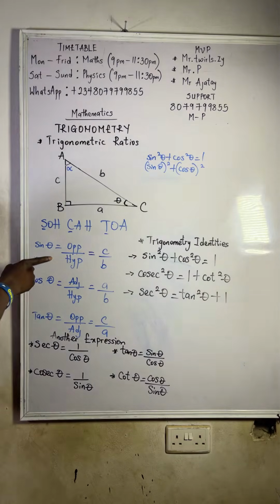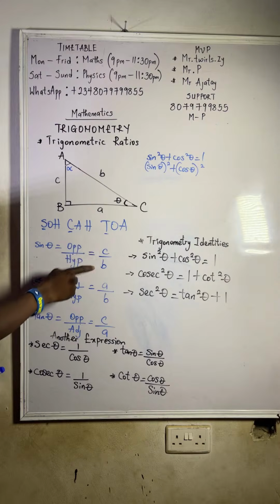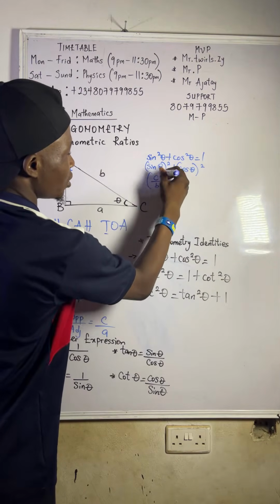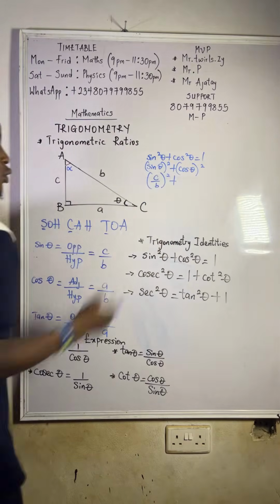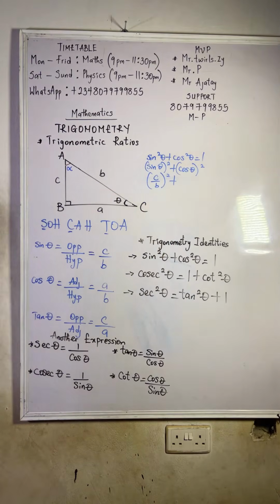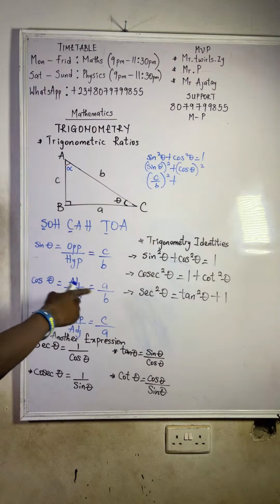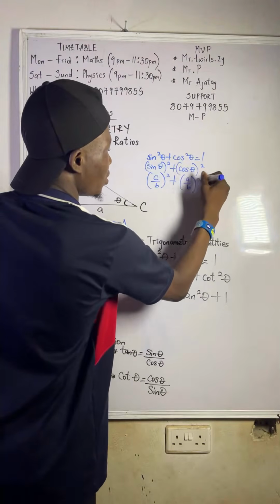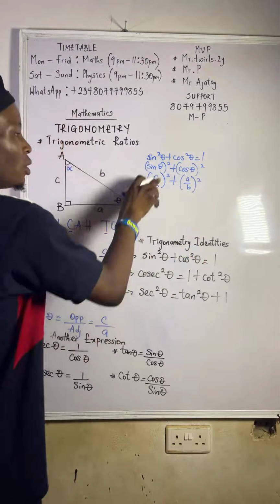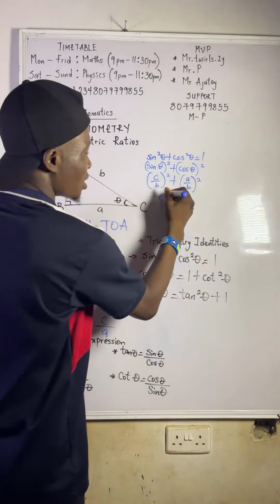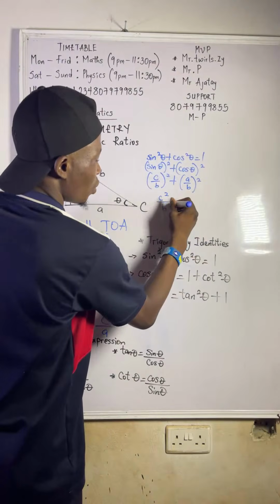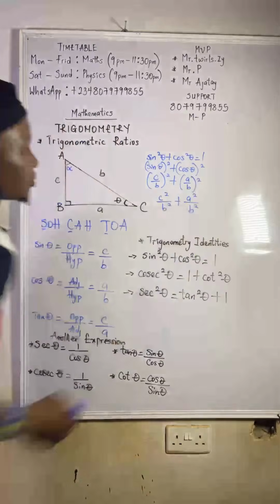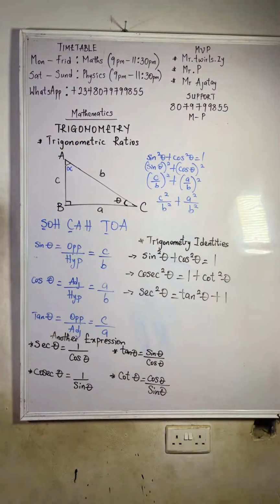So what is our sine theta here? Our sine theta is c over b. You square it, then plus. What is our cos theta? Our cos theta is a over b. You square it. Now, when you open the square, this will give us c squared over b squared plus a squared over b squared, right?